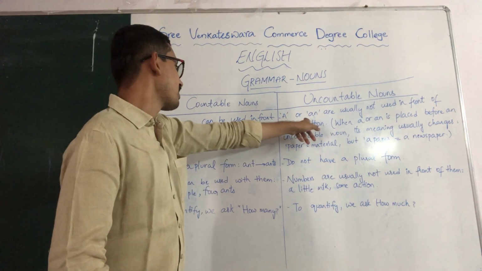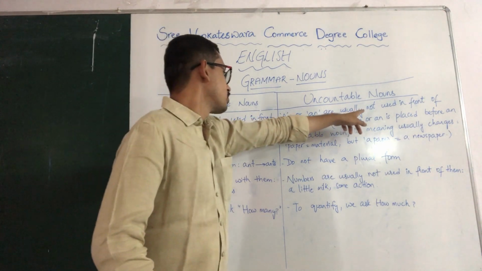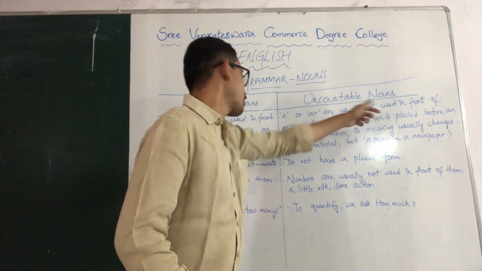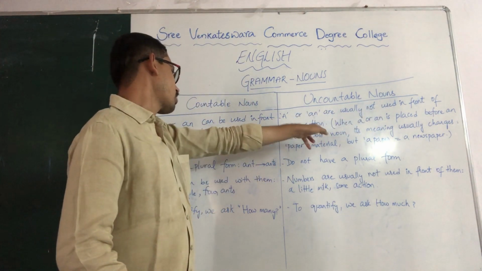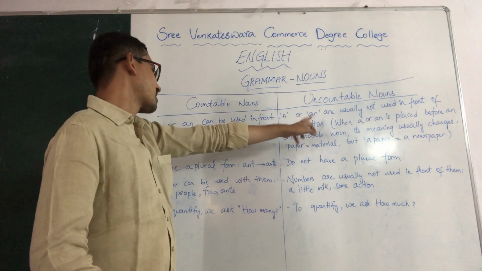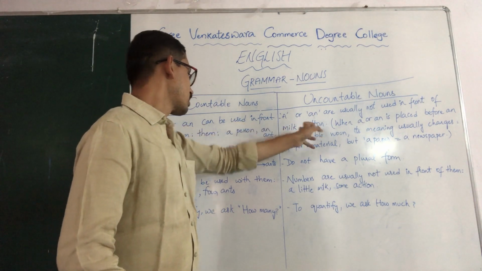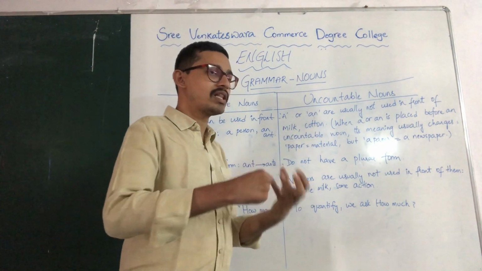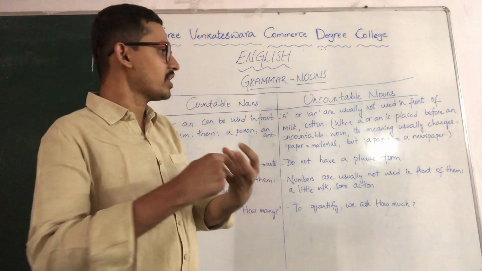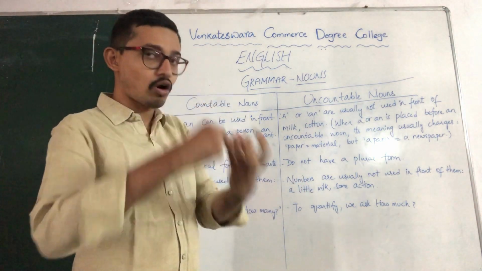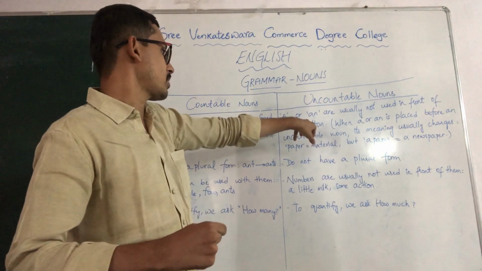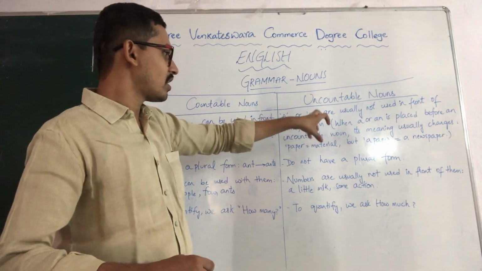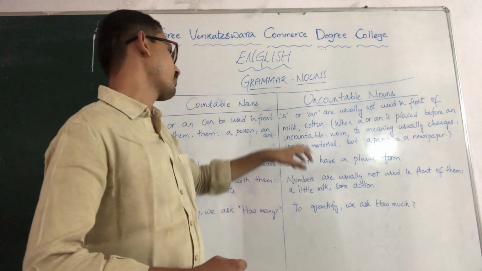And here, see, a or an are not usually used in front of uncountable nouns. Examples are milk, cotton. See, milk is a liquid form. Cotton is not a liquid form, but it's not in a proper solid form. Cotton is not in a rigid form.